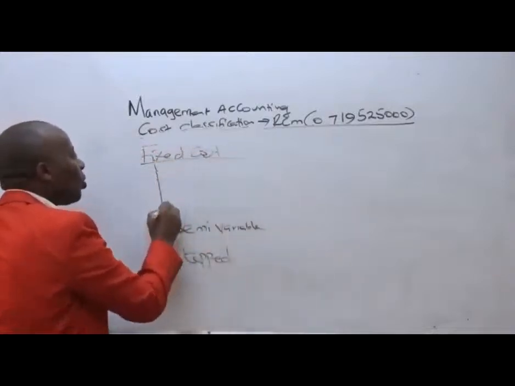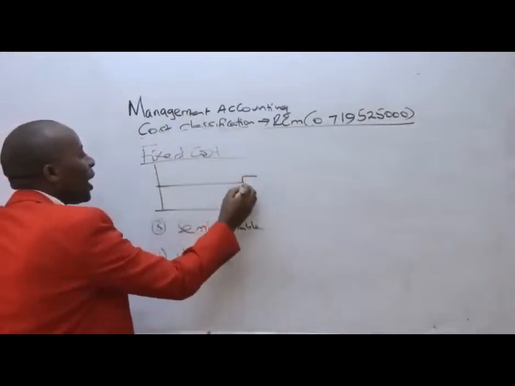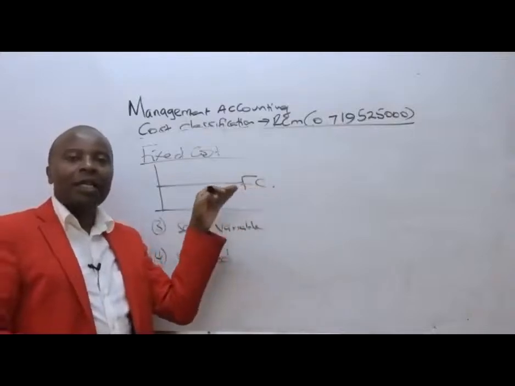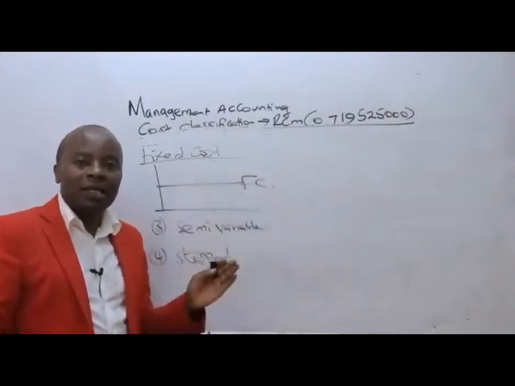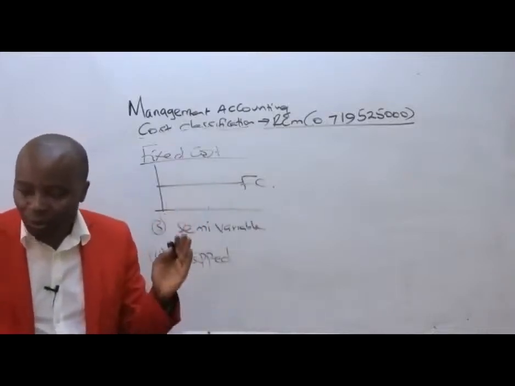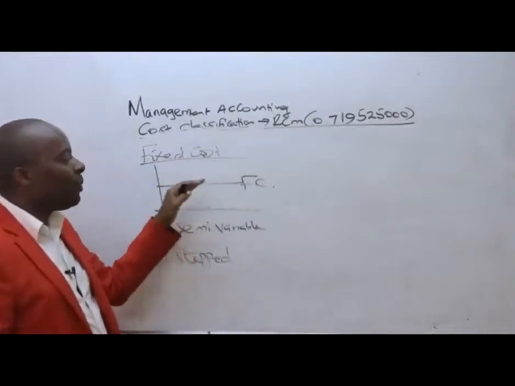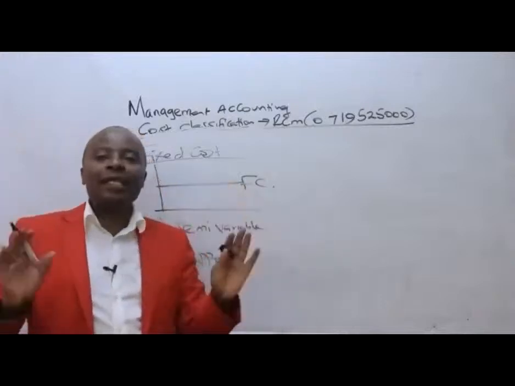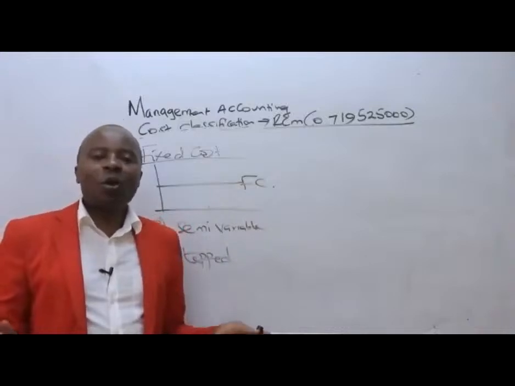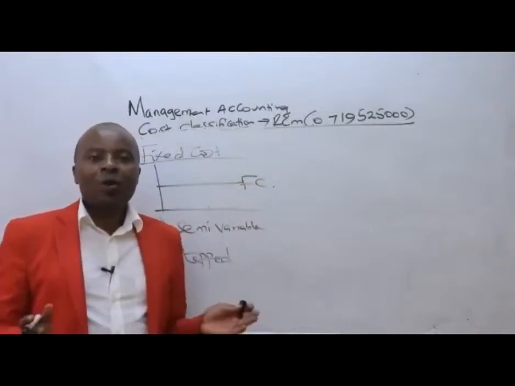Our fixed cost will always be constant, regardless of the output. It doesn't matter how many units you produce, fixed cost will always remain the same. For example, rent. It doesn't matter how many students we put in this room, rent will always be fixed.